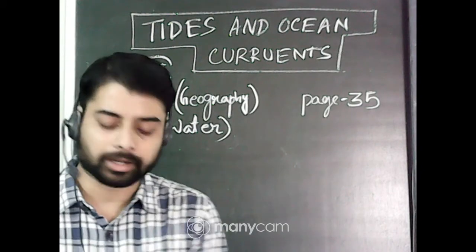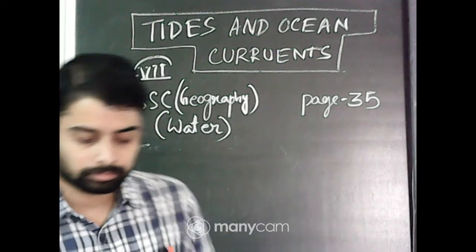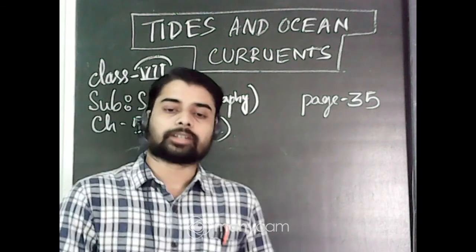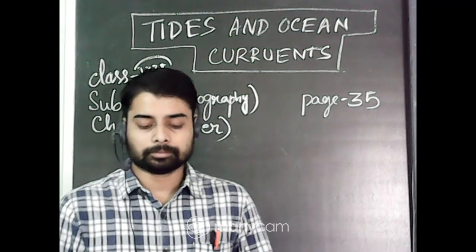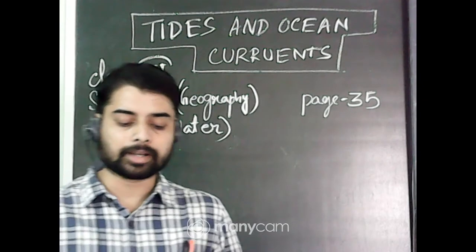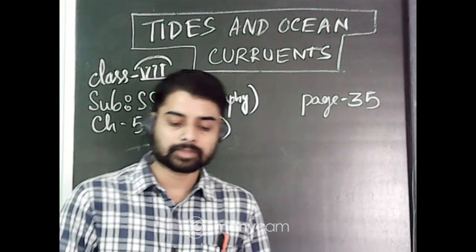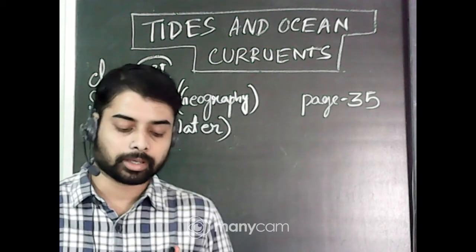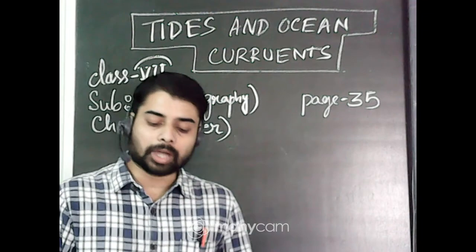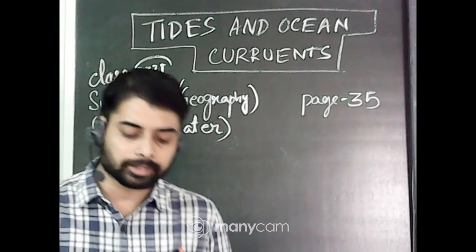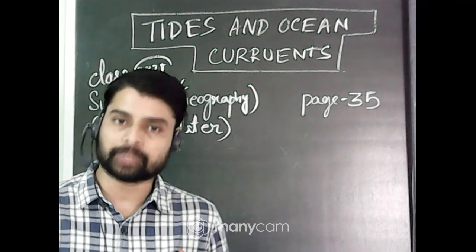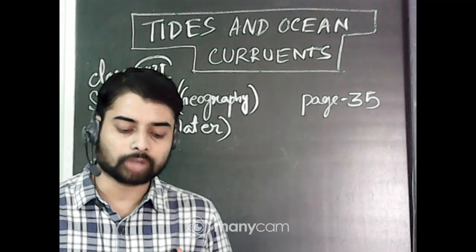So let's explain how these tides occur. The tides mainly occur because of the strong gravitational pull exerted by the sun and the moon on Earth's surface. The water of the earth closer to the moon gets pulled under the influence of the moon's gravitational force and causes high tide.